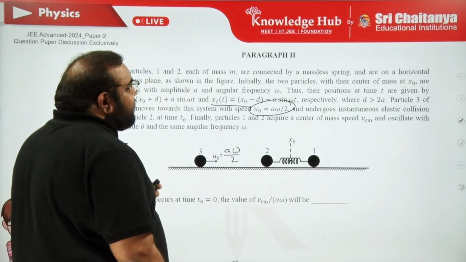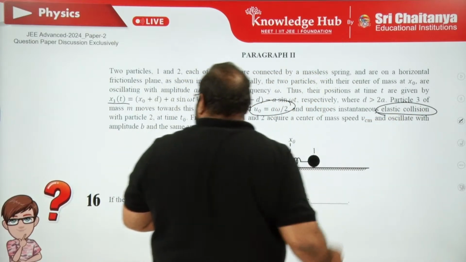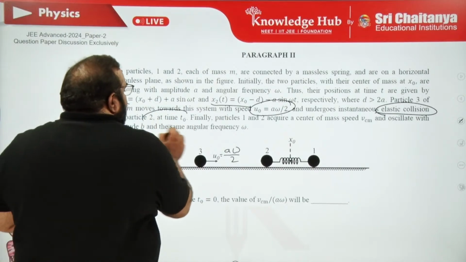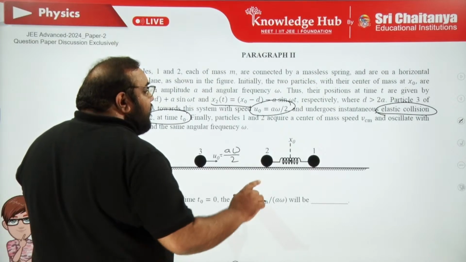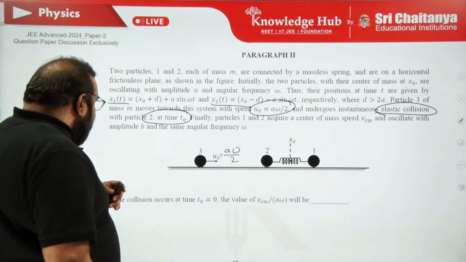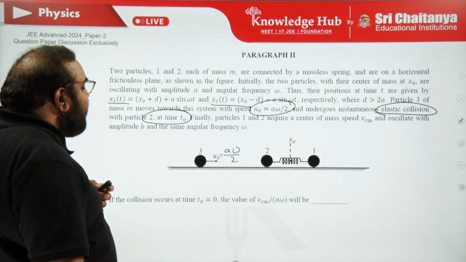Now, it undergoes instantaneous elastic collision with particle 2 at time t naught. Finally, particles 1 and 2 acquire a center of mass speed Vcm, and oscillate. Now, question. If the collision occurs at time t equal to 0, the value of Vcm by a omega.